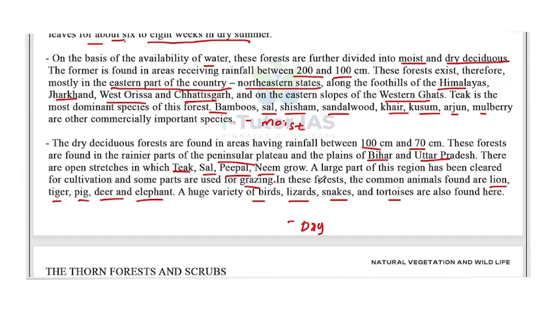Now the second one is dry deciduous forest. The areas have rainfall between 100 centimeter and 70 centimeters, and these forests are found in the rainier part of the peninsular plateau and the plains of Bihar, Uttar Pradesh. The main trees are teak, sal, peepal, neem. They have a wide variety of animals like lion, tiger, pig, deer, and elephant, and a huge variety of birds, lizards, snakes, and tortoises.